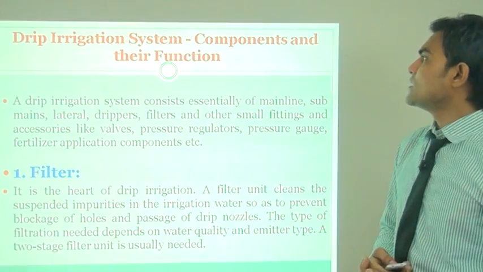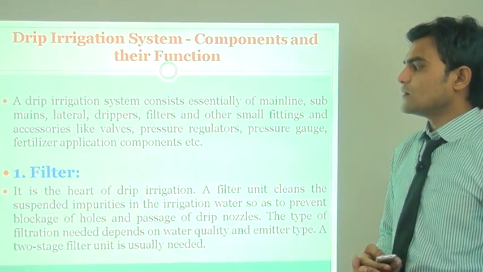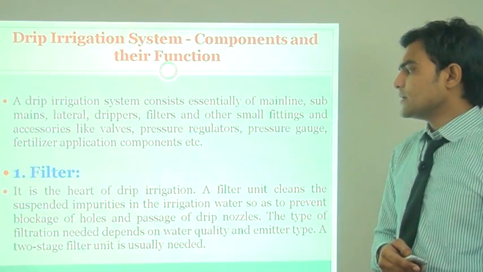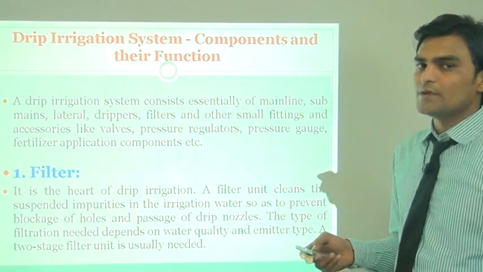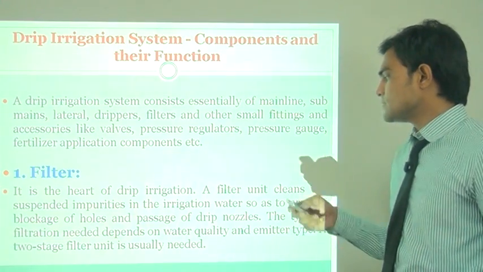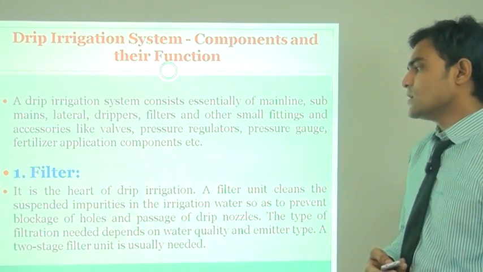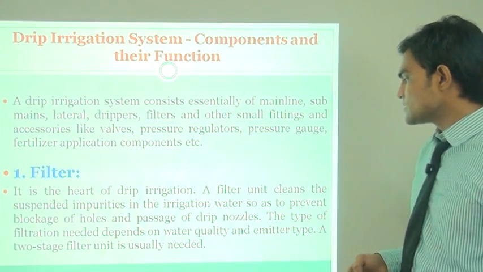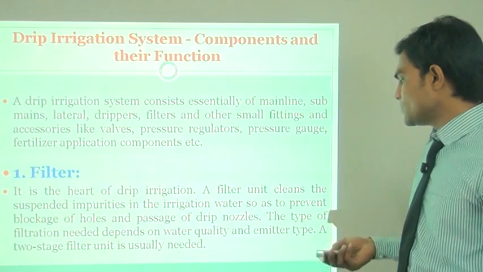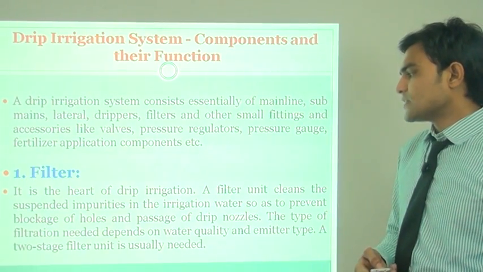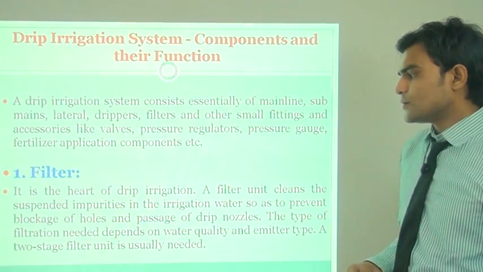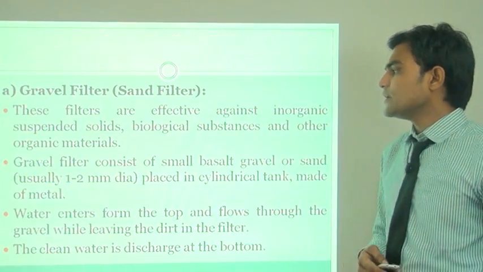Now drip irrigation system components and their functions. The first component involved is the filter. It is the heart of the drip irrigation. Without the filter, we can't operate or function the drip irrigation system. The filter unit cleans the suspended impurities in the irrigation water so as to prevent blockage of the hose and passage of the drip nozzle. The type of filtration needed depends on the water quality and emitter types. A two-stage filter unit is usually needed.